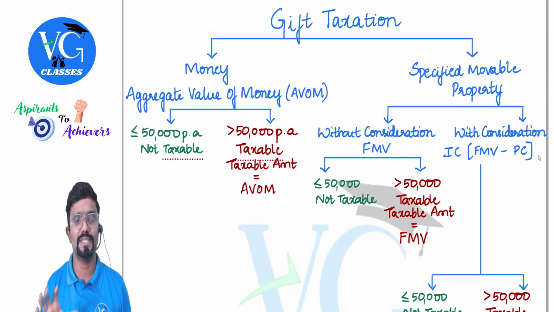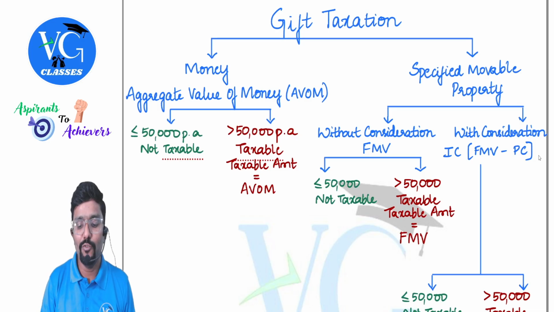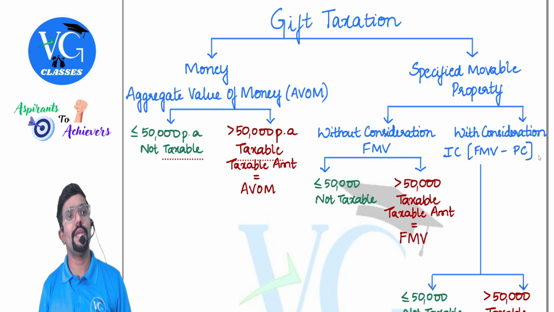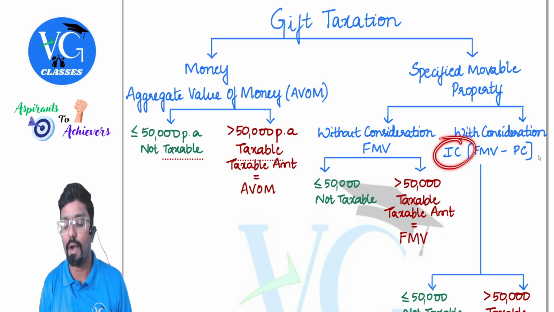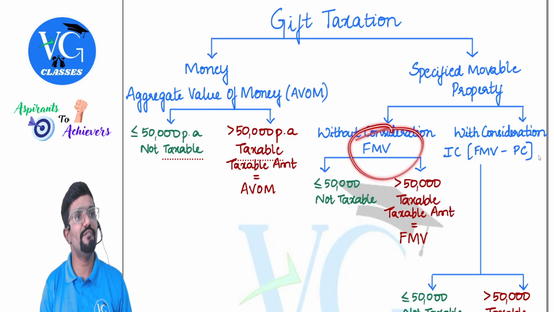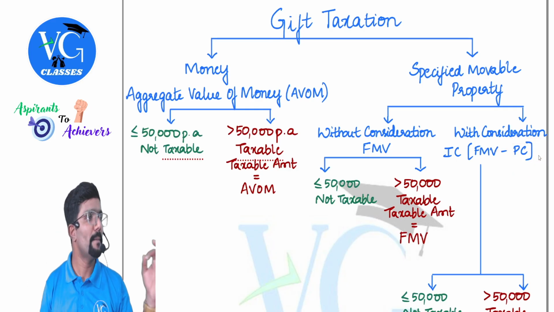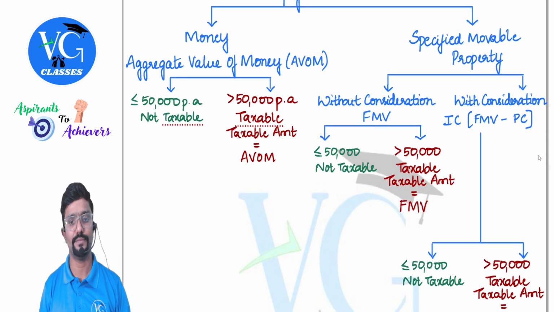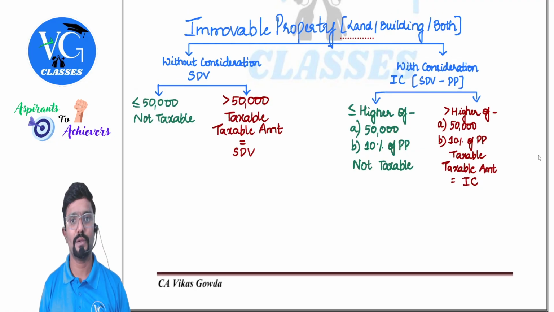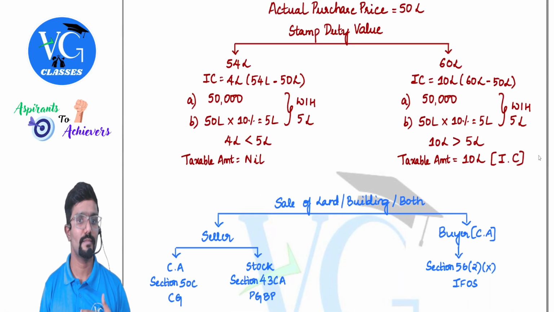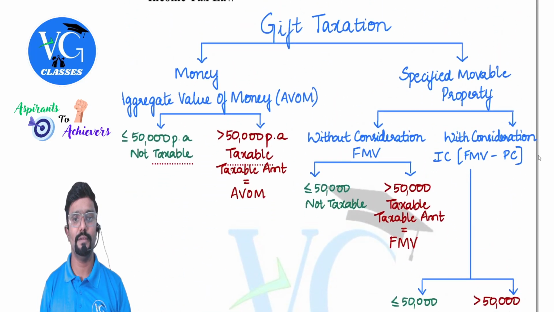But listen. First, I will just tell the full forms because I know some of you may get doubts later. AVOM stands for what? Aggregate value of money. And here IC stands for what? Inadequate consideration. FMV stands for what? Fair market value. PC or PP stands for purchase price or purchase consideration. Okay. That's all. All the things will repeat here also. Yes, all this you can just make a note of it one by one.